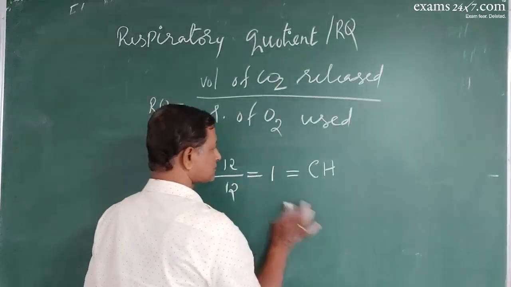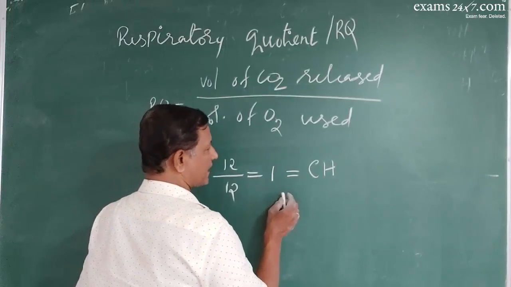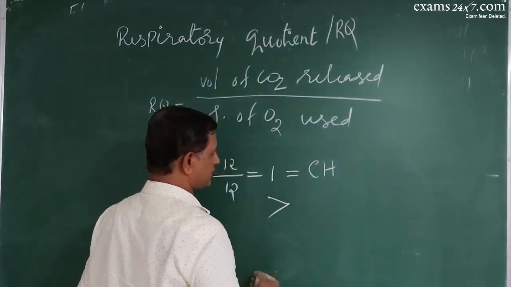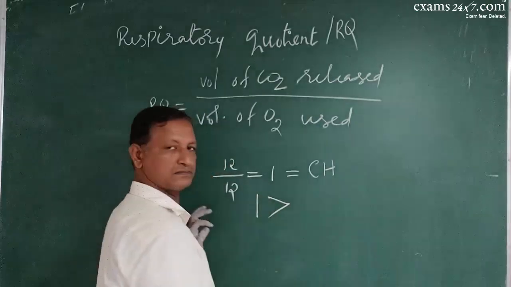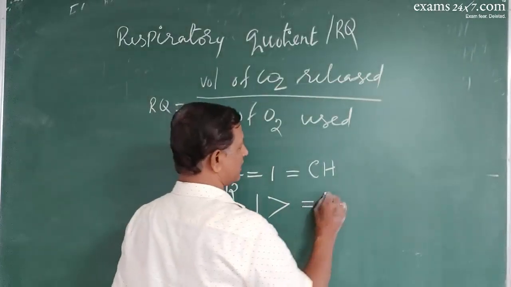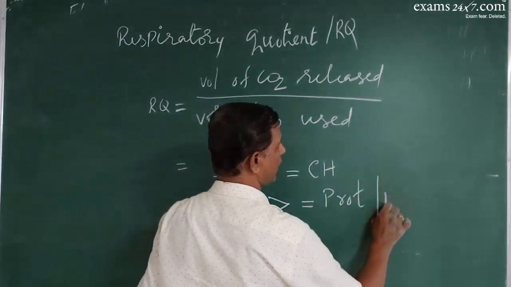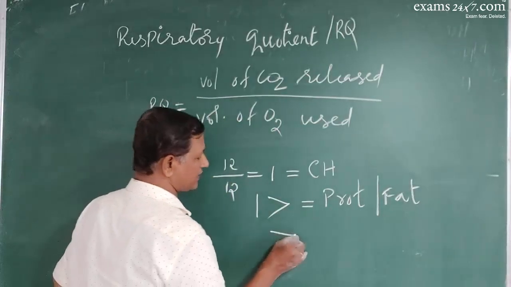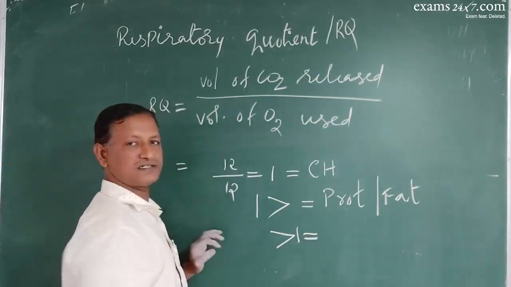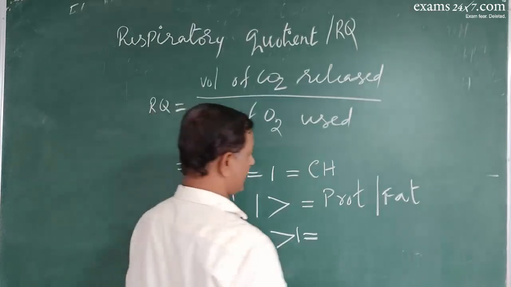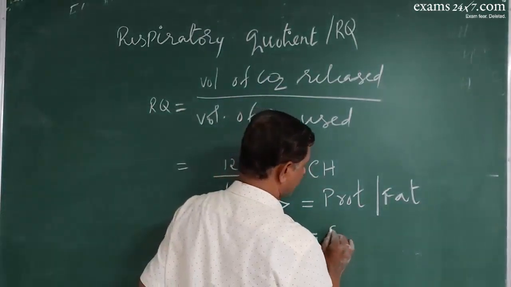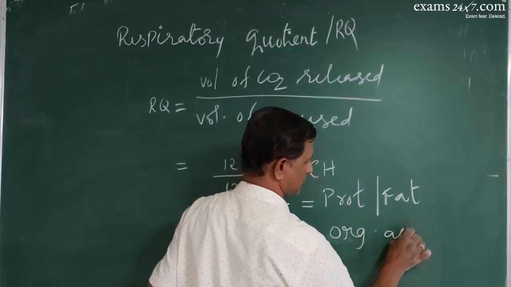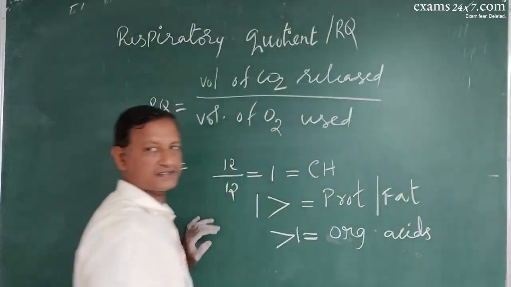Then, second, if the respiratory quotient is less than 1, it may be either protein or fat. If it is more than 1, then we should understand that it is organic acids, succulents.